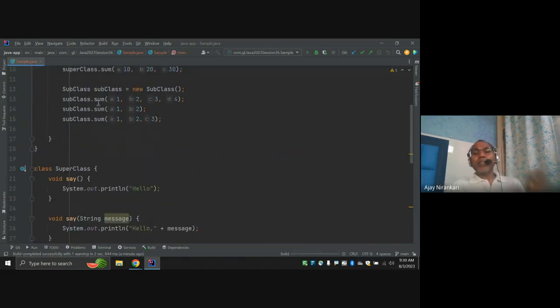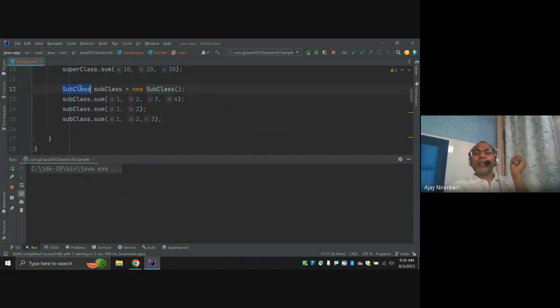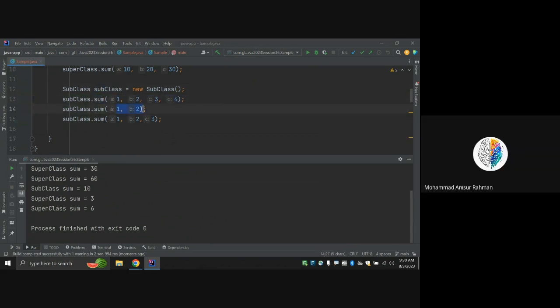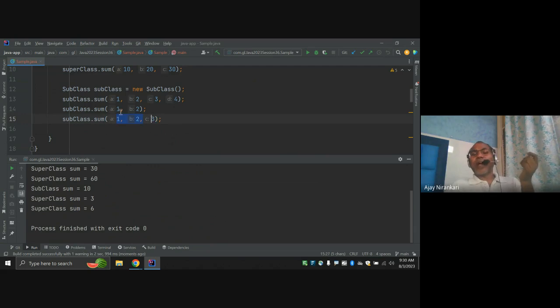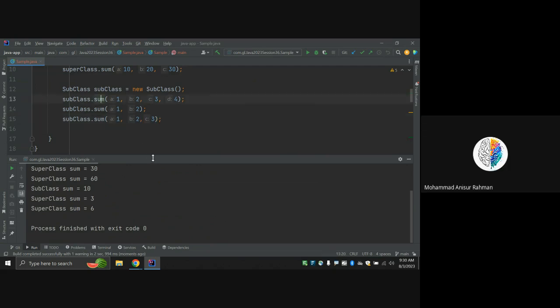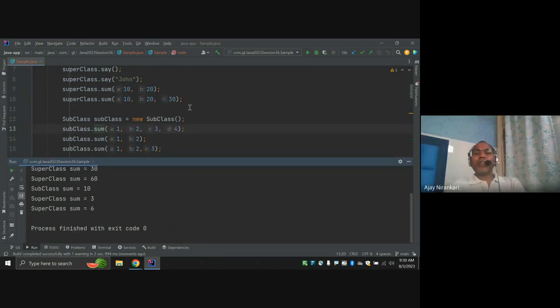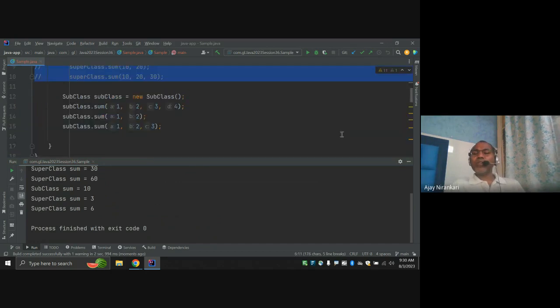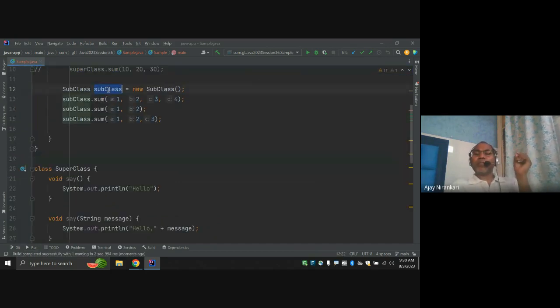This is why we say the subclass sum method is overloaded: using the same subclass object I can call the sum method with 4 arguments, with 2 arguments, with 3 arguments. That means the sum method is the overloaded method. Let me comment this. Notice here I'm just creating one object of the subclass and I can call the sum method one time, two time, three time with different parameters.